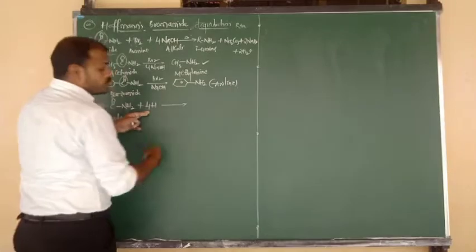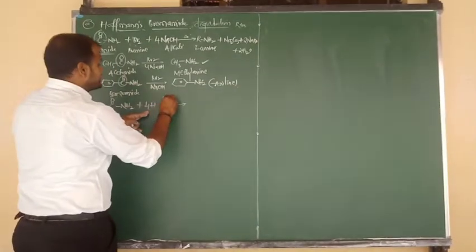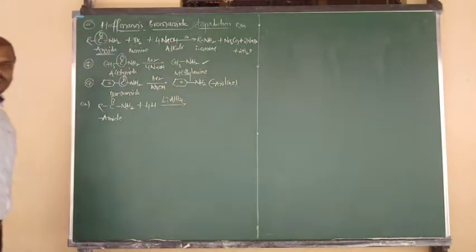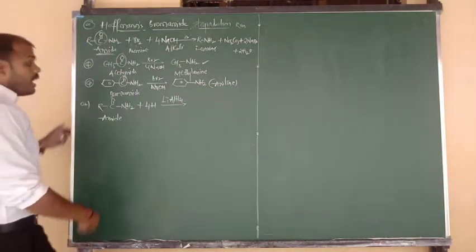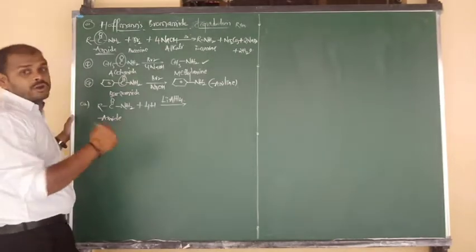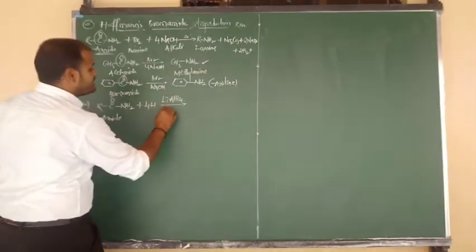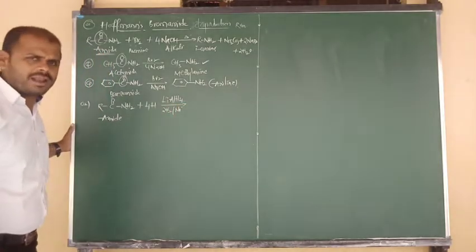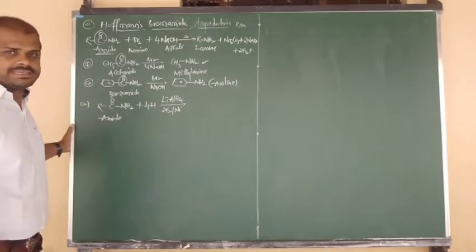That means we have to take a powerful reducing agent, that is nothing but LiAlH4, and also we can say lithium aluminum hydride. In place of lithium aluminum hydride, simply we can do catalytic hydrogenation. So 4 hydrogen means we can add 2 moles of H2 in presence of either nickel or platinum or palladium. That also we can use as the reducing agent.